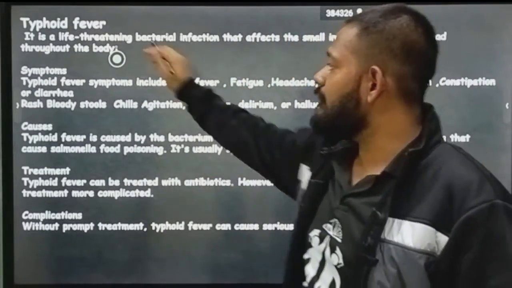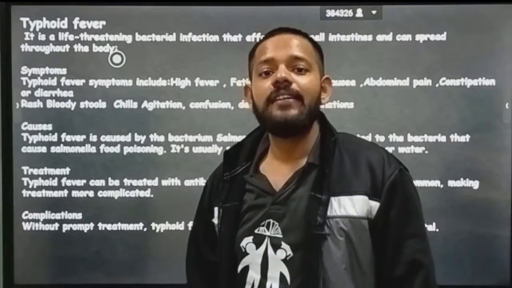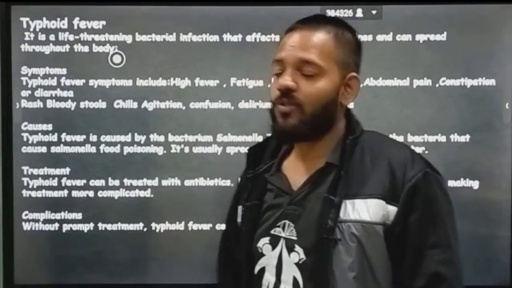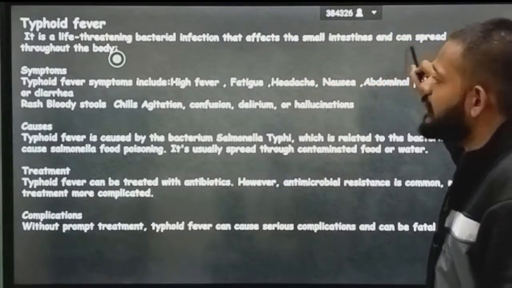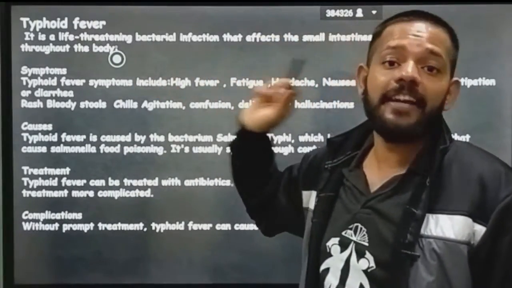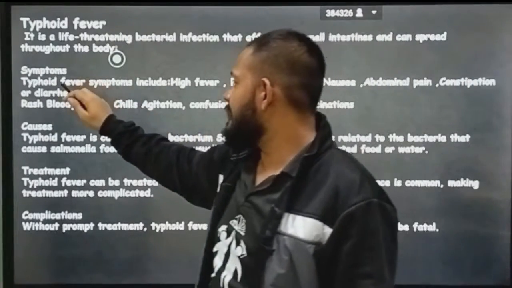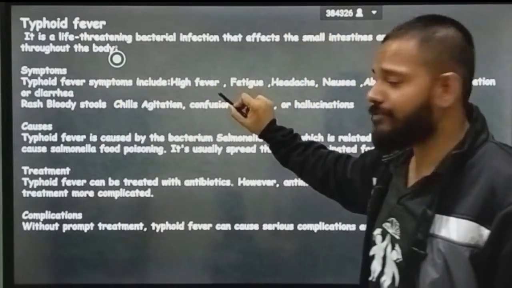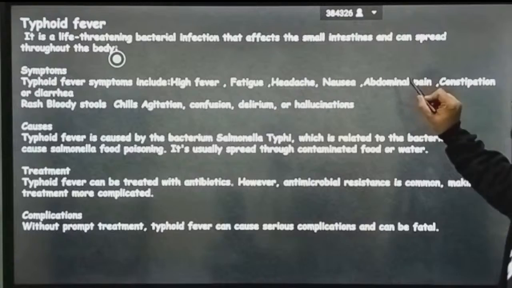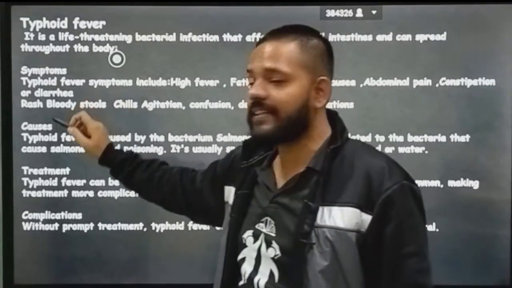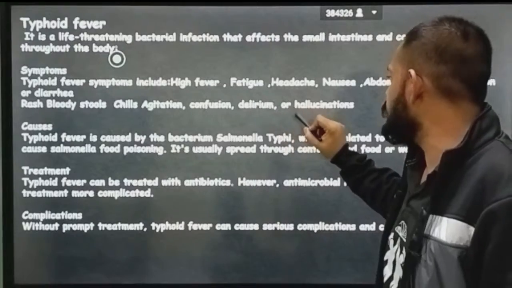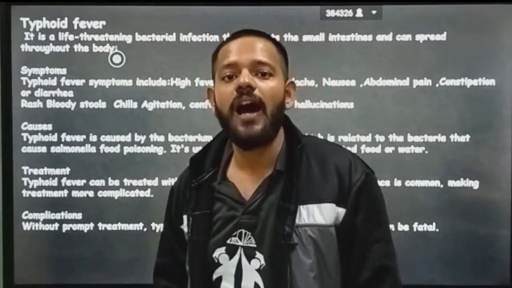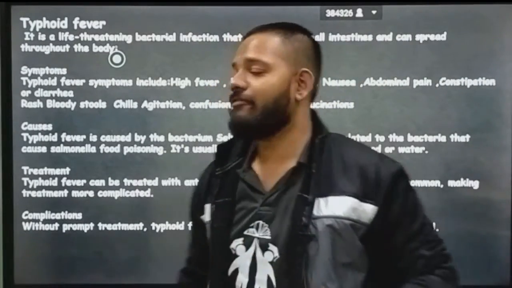The first disease we have is typhoid, caused by Salmonella typhi. This is a life-threatening bacterial infection that affects the small intestine and can spread throughout the body. Typhoid fever is very dangerous to the body. Symptoms of typhoid fever include high fever, fatigue, headache, nausea, abdominal pain, constipation and diarrhea, rash, bloody stool, chills, agitation, confusion, delirium, and hallucination. These are all the symptoms of typhoid.